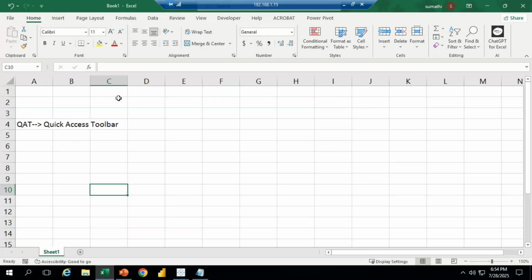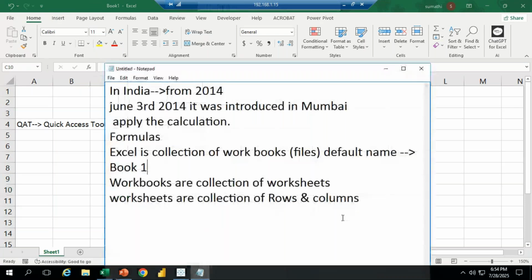So we have tabs, and under these tabs we have groups. Under each group we have commands.